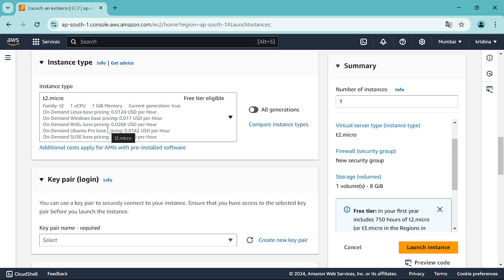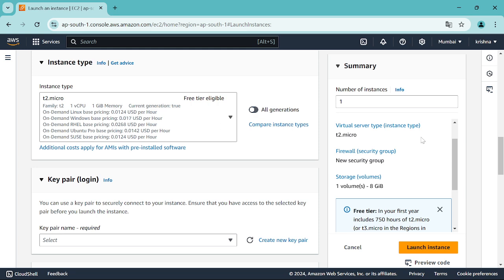It is all about the capability, RAM capacity and CPU capacity, everything highlighted here. So one vCPU, where vCPU stands for virtual CPU. Because it's a virtual machine, we have vCPU. And GiB is gibibytes. GB is different, GiB is different. GiB is more than GB. So we have 1 GiB of memory, and memory is nothing but our RAM.